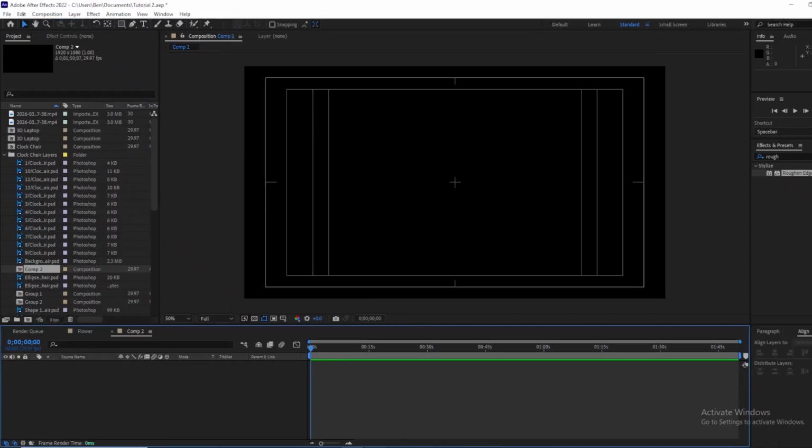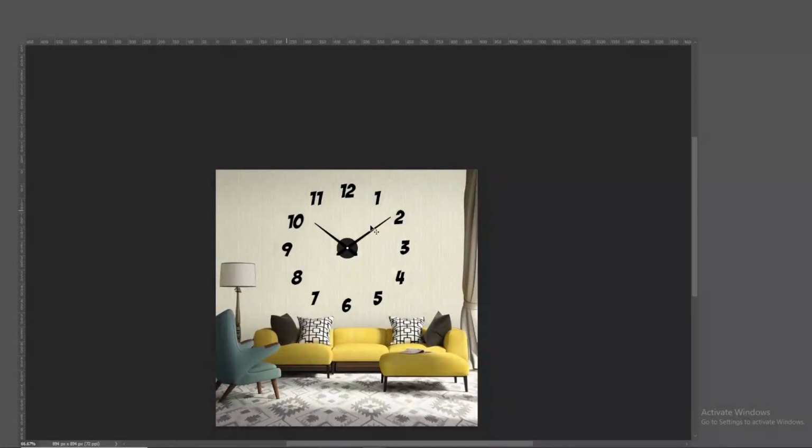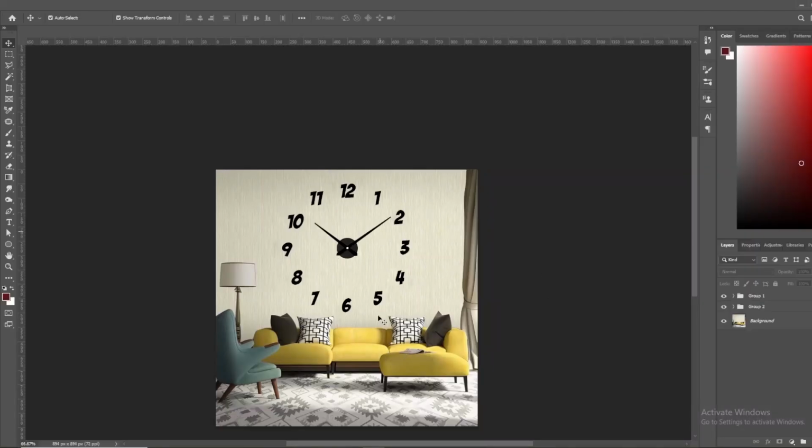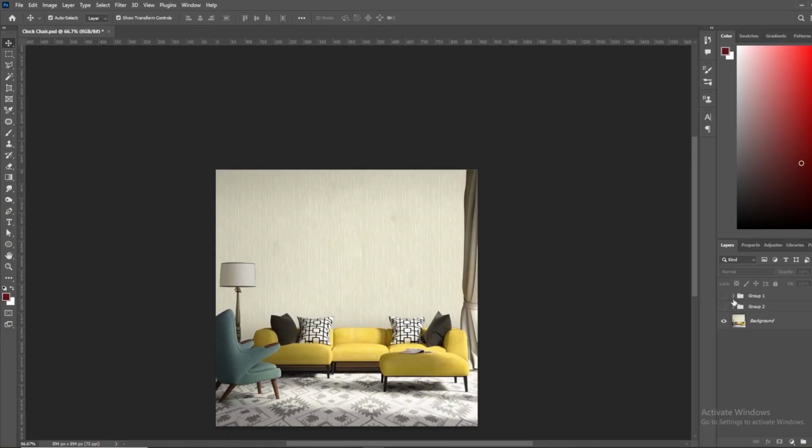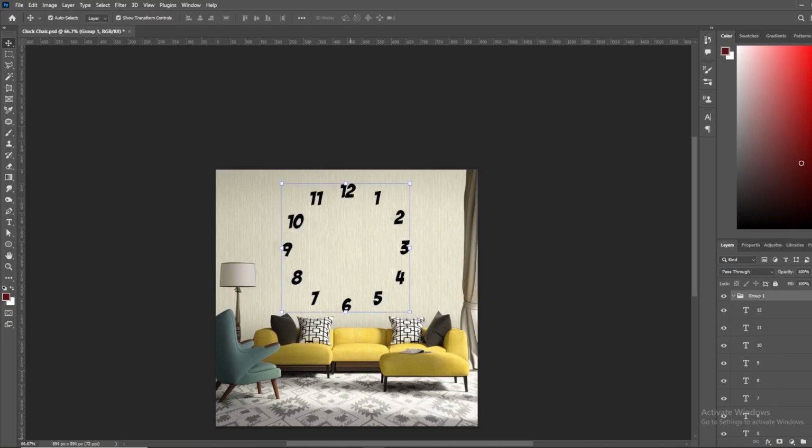If you watch very well, I downloaded this picture. In fact, this is just how it is. What I did is to bring the picture to Photoshop, then separate them, edit them. You can see I've already worked on this. If you open here, you can see all of this. Let's see all of them. So I've done that. Then I saved it.